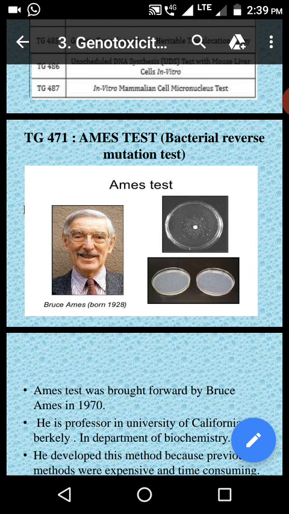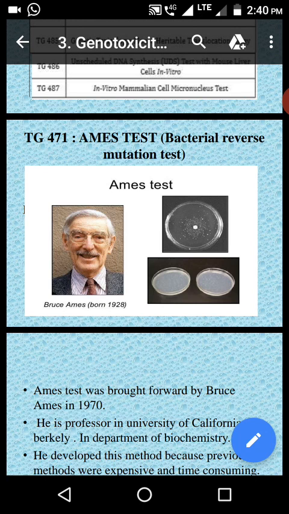Any such drug should not induce any mutagenicity, since it may have the capacity to induce secondary cancers or secondary neoplasms. For this, the major important mutagenicity test is the Ames test, the bacterial reverse mutation test. The Ames test is used to assess the mutagenic potential of a drug.